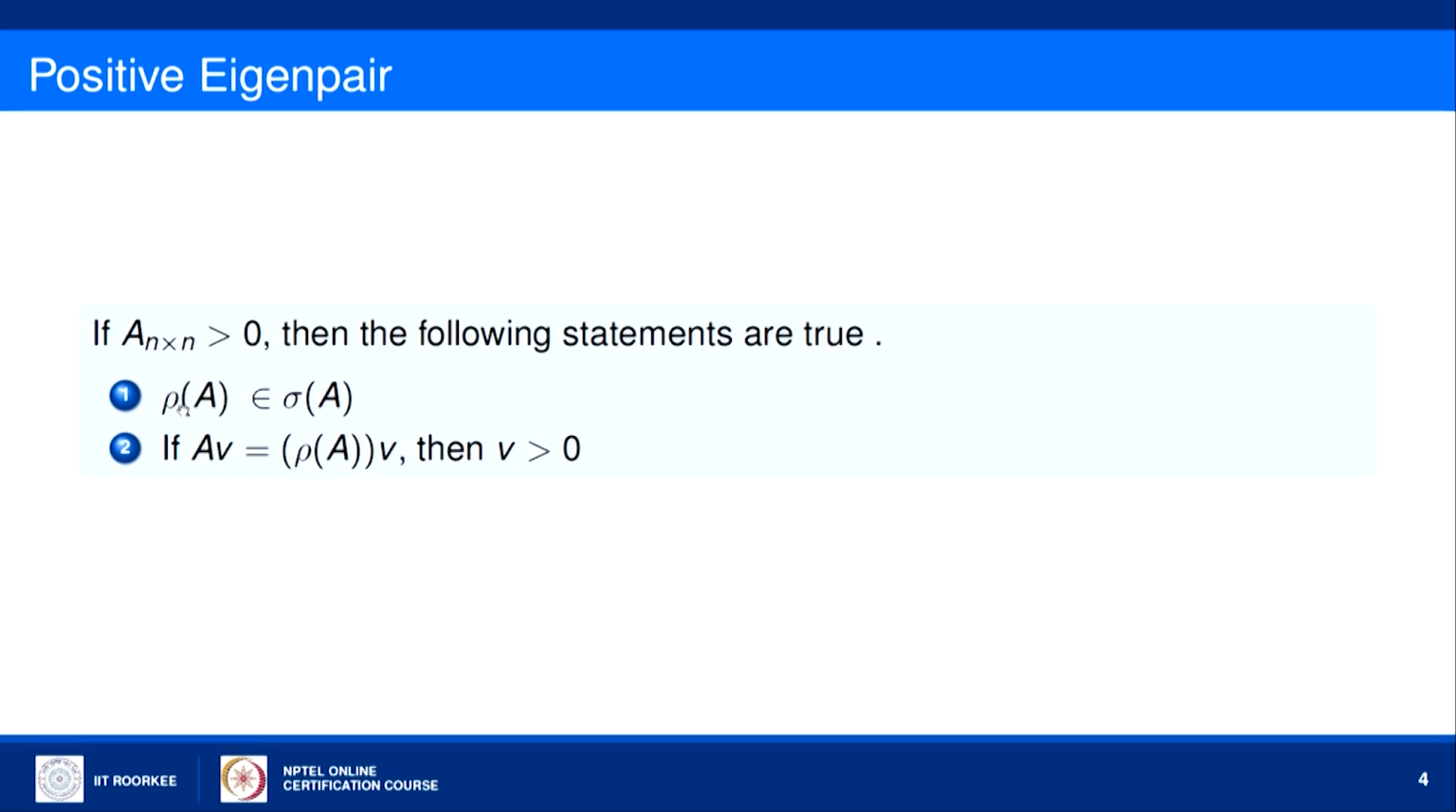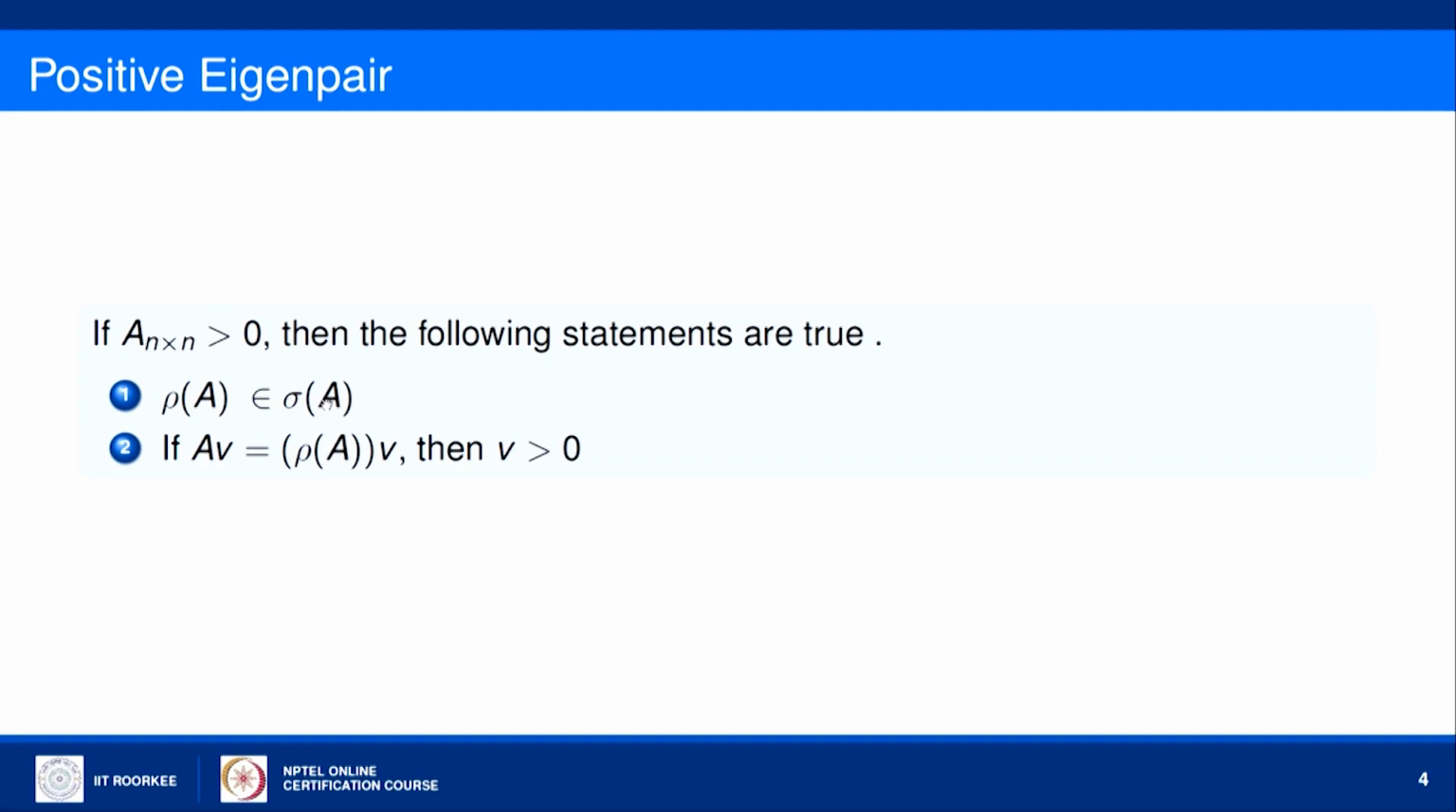Number 1, the spectral radius of A will lie in the spectrum of A, and the second is, if Av equals the spectral radius of A times v, then v will be a positive vector, meaning the eigenvector corresponding to the spectral radius of A will be a positive vector. So the first result is: spectral radius of A is in the spectrum of A.